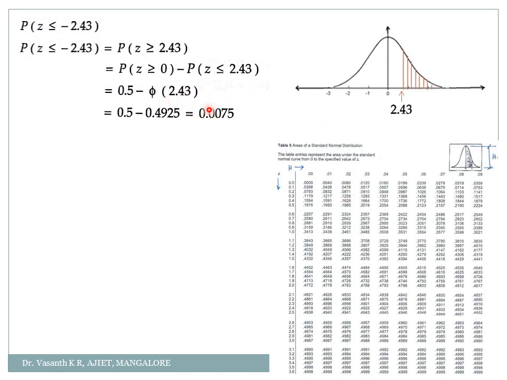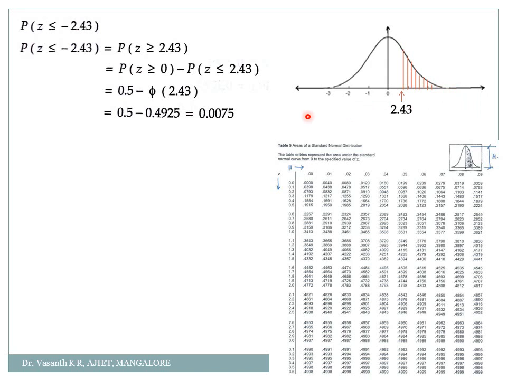So you will just check the value of 2.43. How to check it? You have to go for 2.4 here in the table and 3 here column-wise. So 2.4 and 3 will give me 0.4925. Correct, it is over here. So 0.5 minus 0.4925 is equal to 0.0075. So the value of this shaded region is